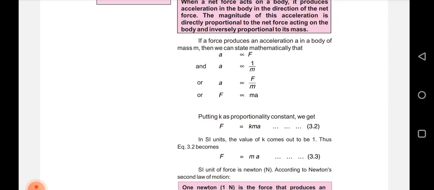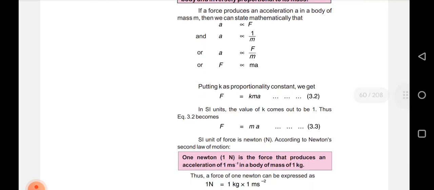Putting k as the proportionality constant, we get F = kma. In SI units, the value of k comes out to be 1. Thus, equation 3.2 becomes F = ma, equation 3.3.